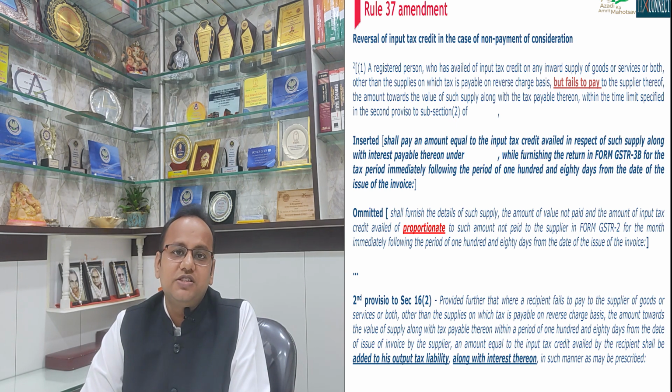However, you as the recipient dispute the value and pay to the supplier as full and final settlement only 95,000 rupees as the taxable value and say 17,000 rupees GST thereon. Total, out of 1,18,000 rupees you decide to pay 1,12,000 rupees along with GST.